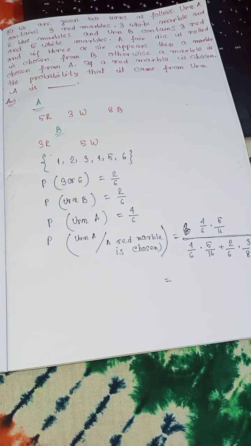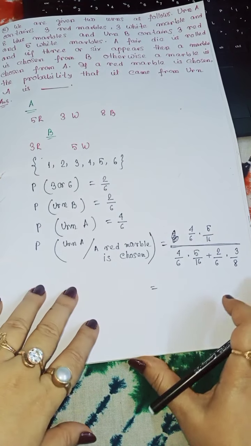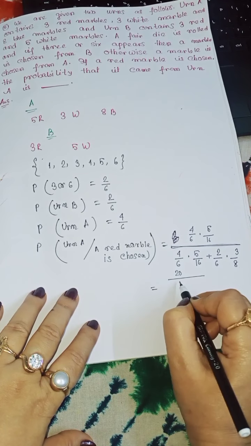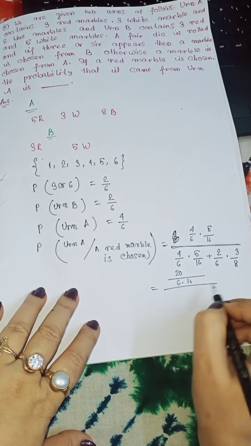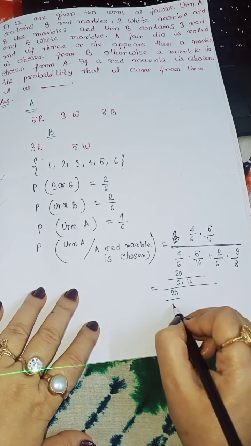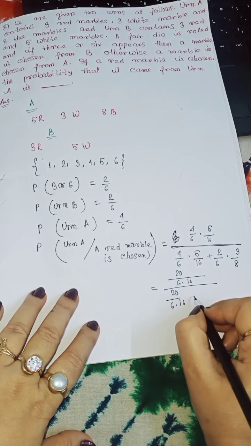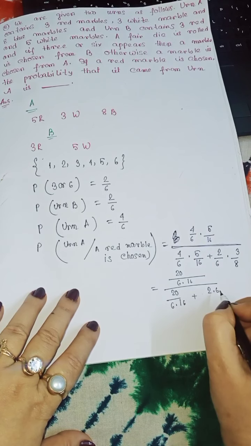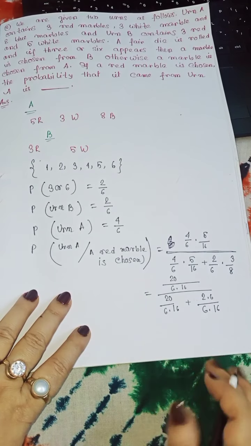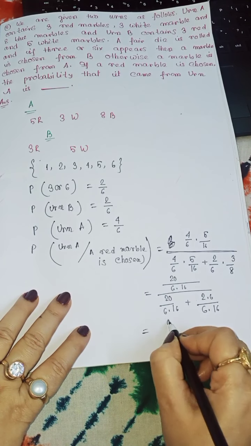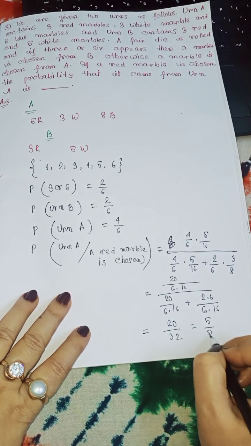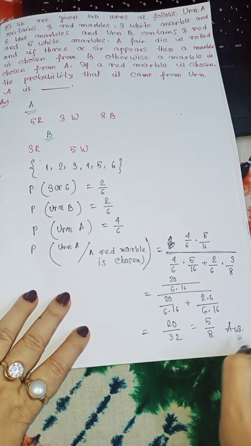If we simplify this, it becomes 20 by 6 into 16 divided by 20 by 6 into 16 plus 2 into 6. So the answer becomes 20 by 32, that is equal to 5 by 8. We reached it. It is our required solution.